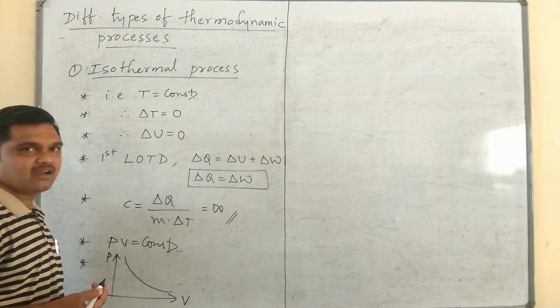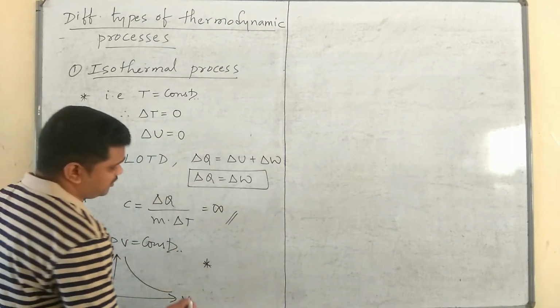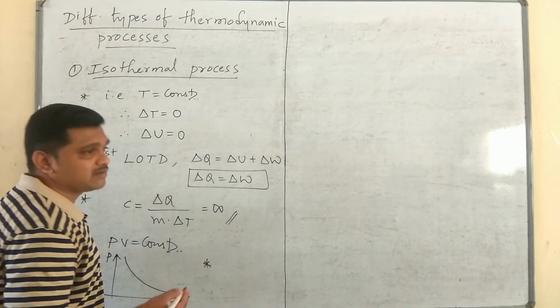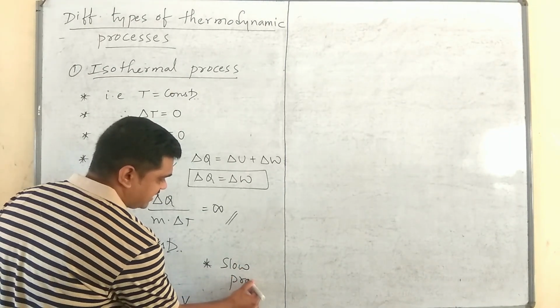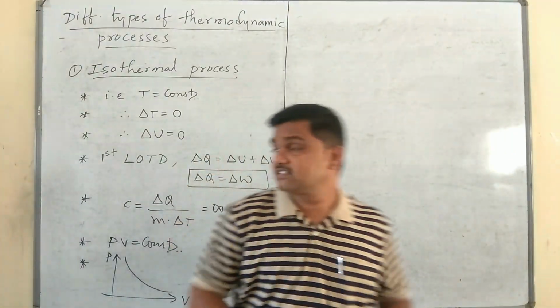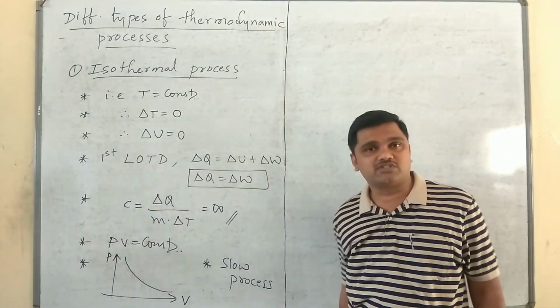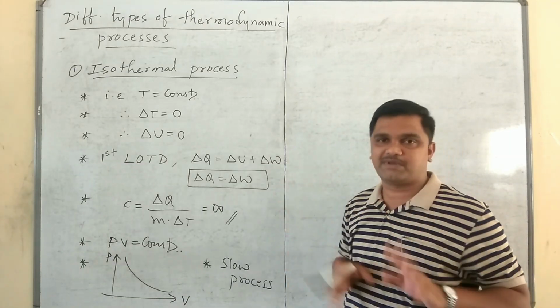Rectangular hyperbola. And one more thing about the isothermal process is that it is a very slow process. Please understand, isothermal process means the process that takes place at a constant temperature.